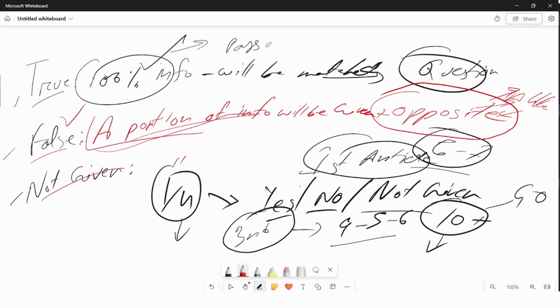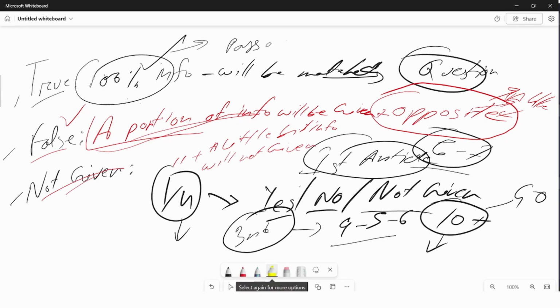When you do some examples, it will become easier for you, hopefully. For not given, a portion of info will be given and a portion of info will not be given, not everything, just a little bit of info. So that's not given for you. Let's try it in a different way.